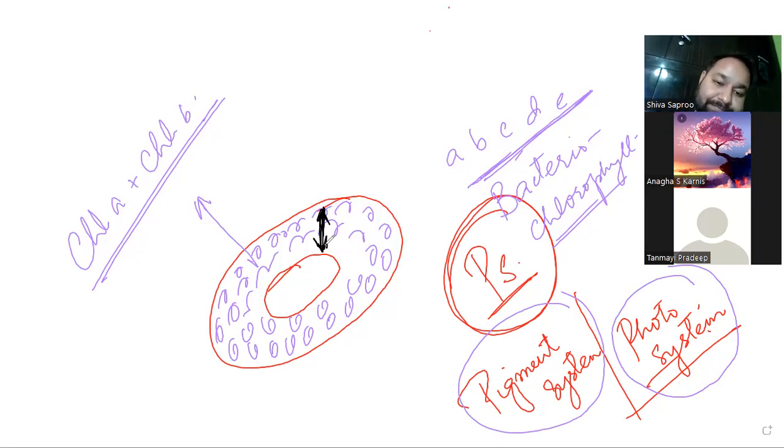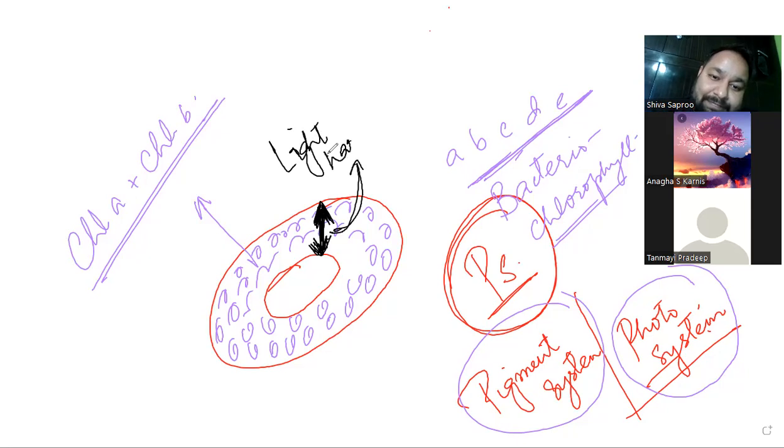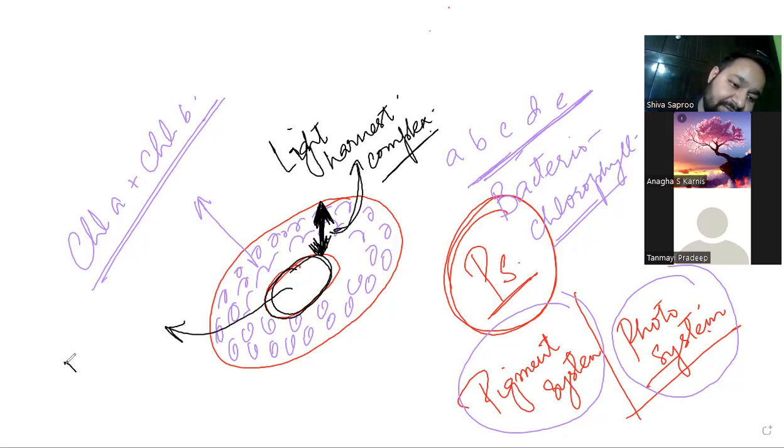And this area here that has chlorophyll A and B also has other molecules like xanthophylls and carotenoids, but not in your class. So this area here, we call it the light harvesting complex, LHC. And the thing in the center here, we call this a reaction center.